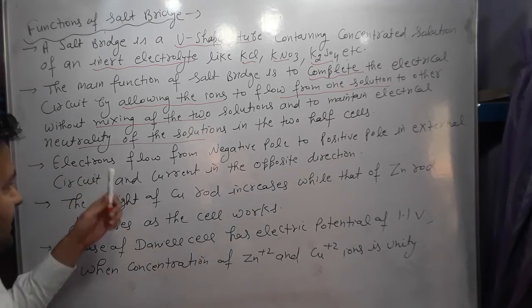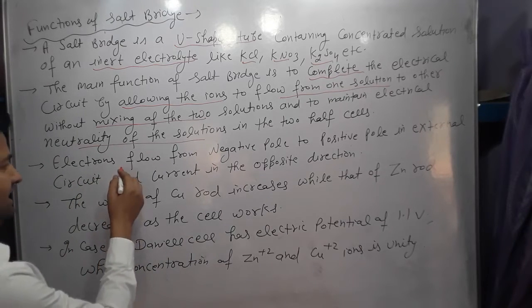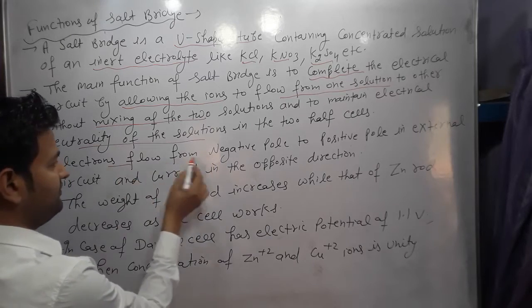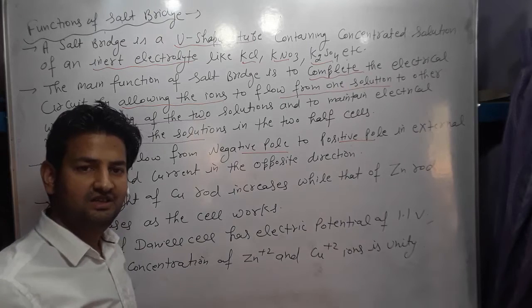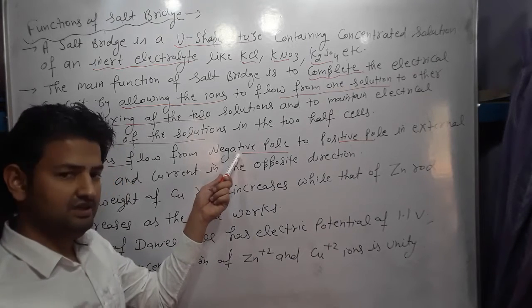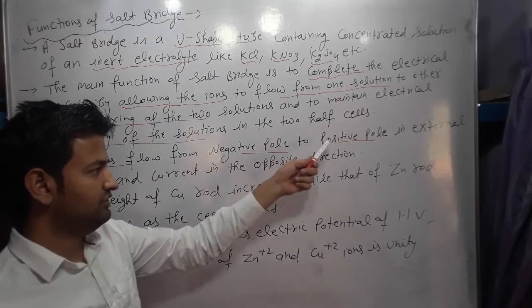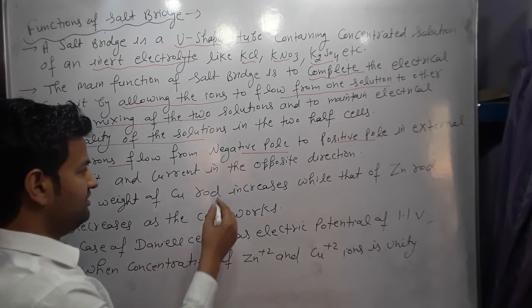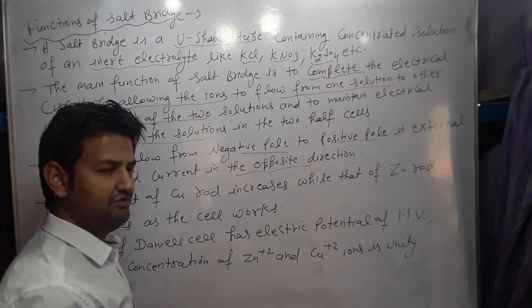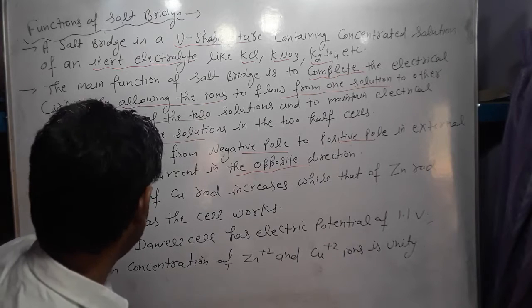In the electrochemical cell, as we have seen, electrons flow from the negative pole to the positive pole. What do you mean by negative pole? It means the zinc pole, the zinc electrode, to the positive pole, which means copper, in the external circuit, and current will flow in the opposite direction. We have seen this in the diagram.